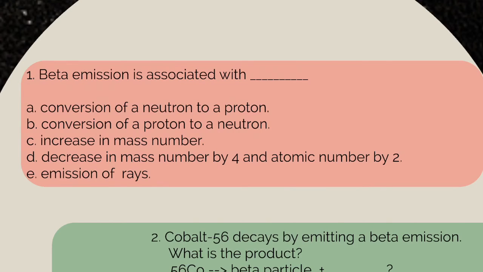So the nearest answer here would be letter A, conversion of a neutron to a proton, since the mass number is not affected, but rather the atomic number is the one that is being affected. So the best answer is letter A.